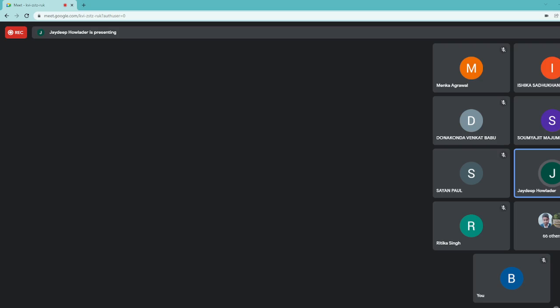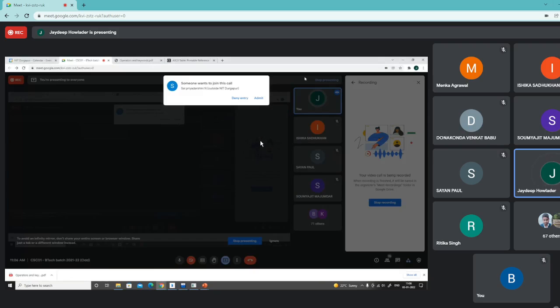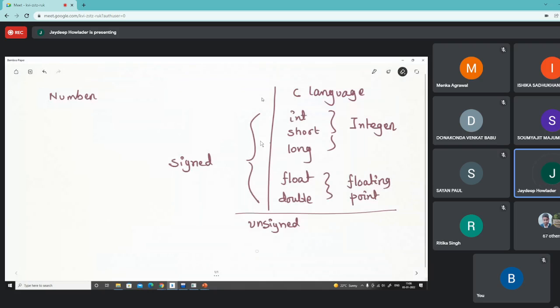Then we have a modifier which we call unsigned. If I declare a variable as unsigned int a, that means a is a variable considered as a positive number, meaning a never takes a negative value. So unsigned is a keyword, and when we prefix unsigned with any data type like int, short, long, etc., then the number becomes an unsigned or positive number.